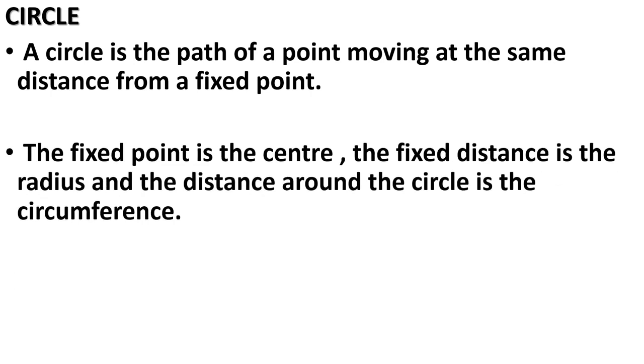See the second point now. The fixed point is the center. The fixed distance is called the radius, and the distance around the circle is called the circumference of the circle. Let me explain it again. The fixed point is called the center of the circle. From the center, this fixed point, to the boundary, that distance is called the radius. And the boundary of a circle is called its circumference.